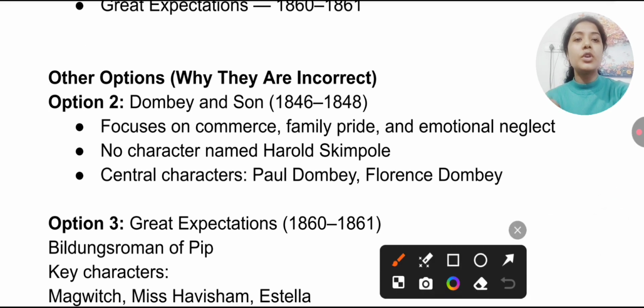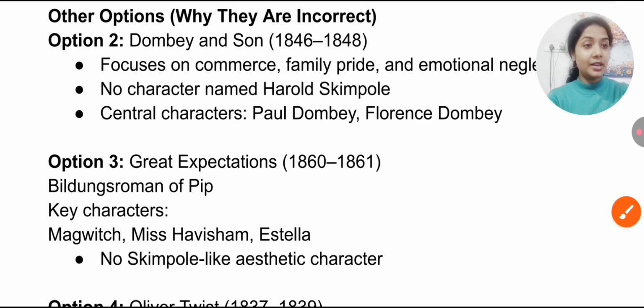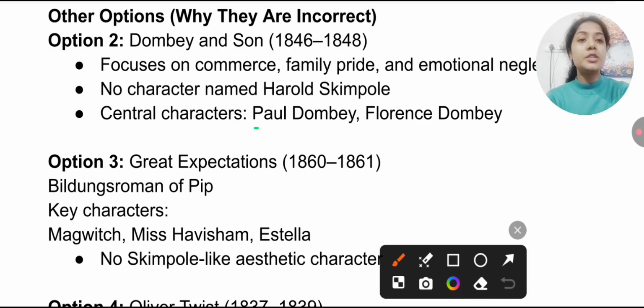Why? Because it focuses on commerce, family pride, and emotional neglect. There is no character named Harold Skimpole, so this statement you can simply eliminate. And here you find the characters Paul Dombey and Florence Dombey.